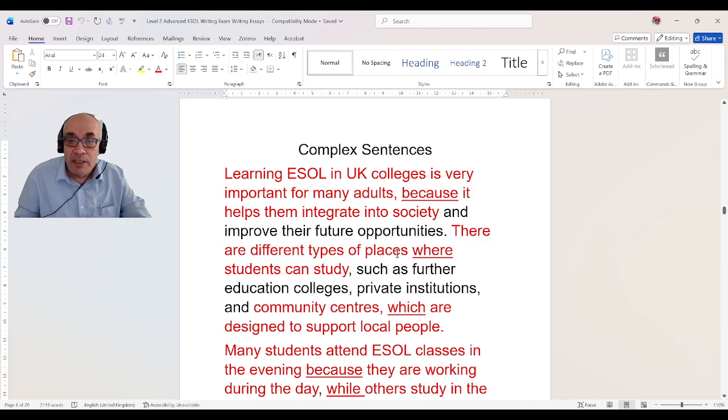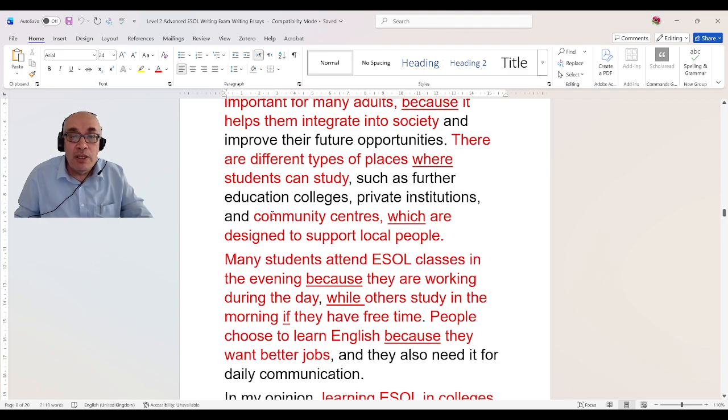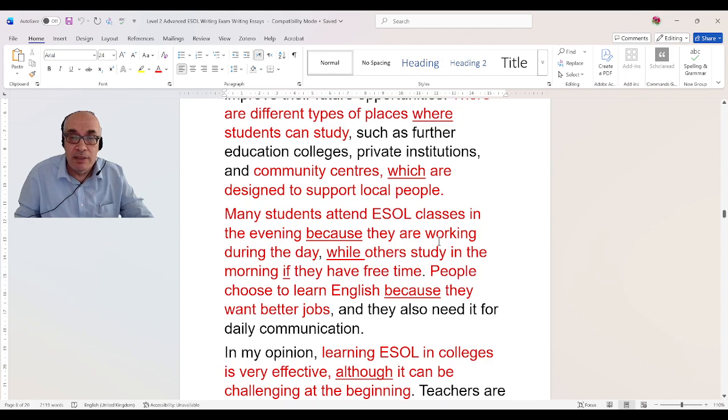There are different types of places where students can study. Again, this is a complex sentence. Why? Because I use where. You can use where or you can use in which. You can say there are different types of places in which students can study or where. Where and in which are the same. Community centers which are designed to support local people. So every time you use relative pronouns, it means you are making a complex sentence. So if you use who, whom, that, which, whose, all the time you are making complex sentences. Again, community centers which are designed to support local people. This is a complex sentence.